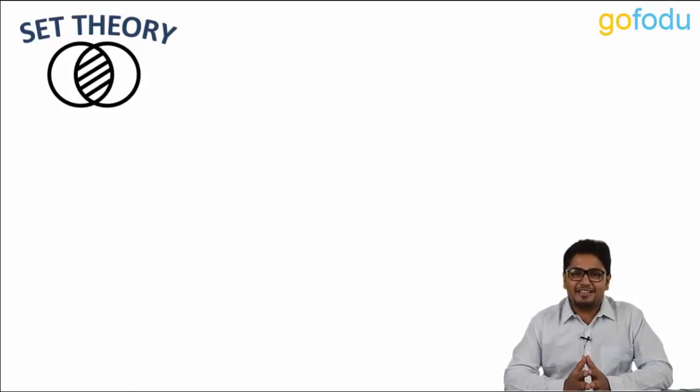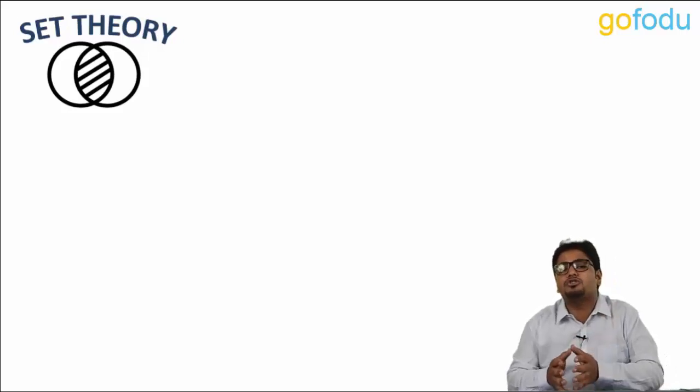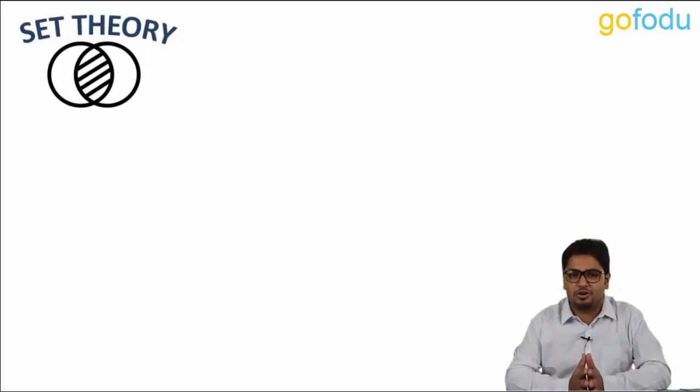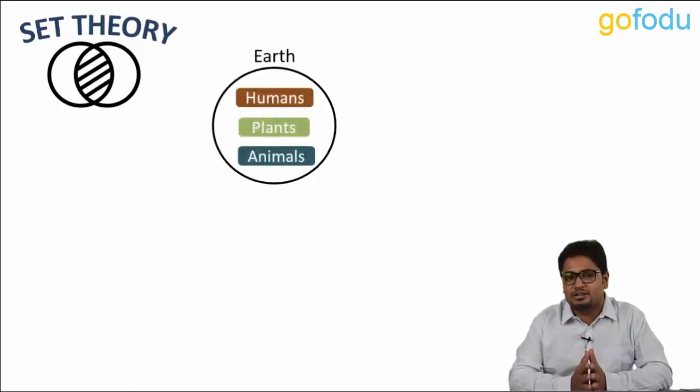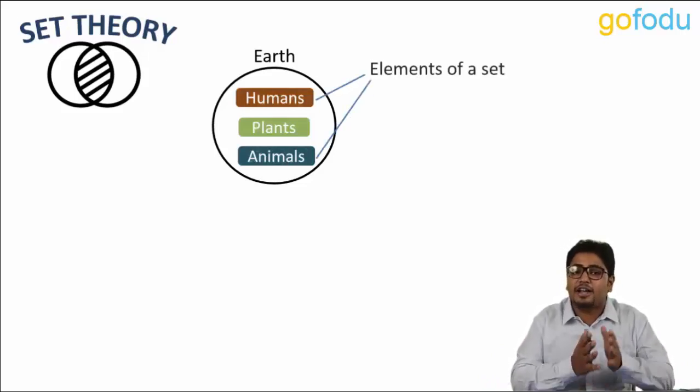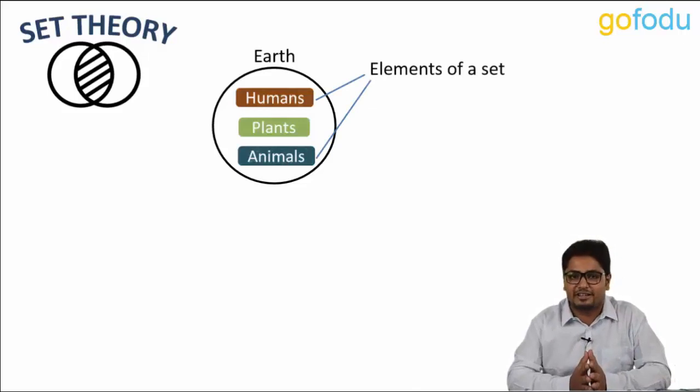As every book defines it, a set is a collection of well-defined objects. Here, by well-defined, we simply mean that it should be absolutely clear which object belongs to which set and which does not. For example, if we talk about our planet Earth, it is a well-defined collection of many objects, like humans, plants, animals, etc.